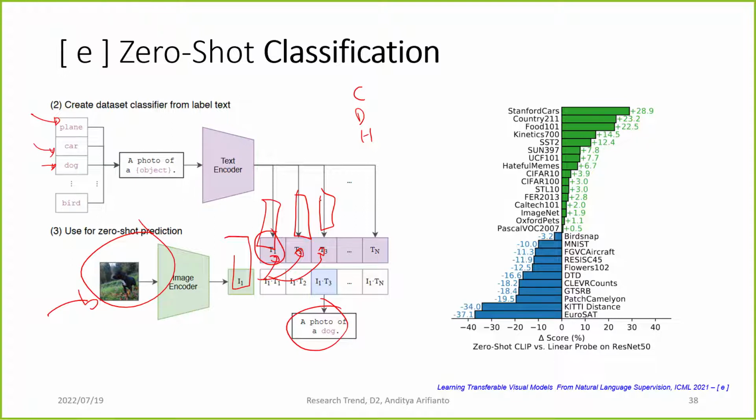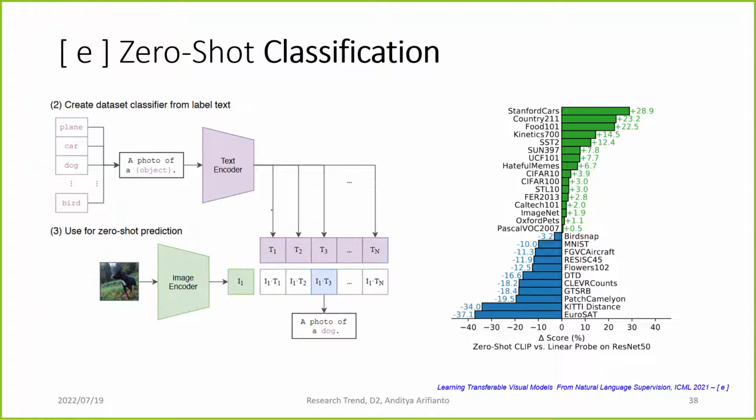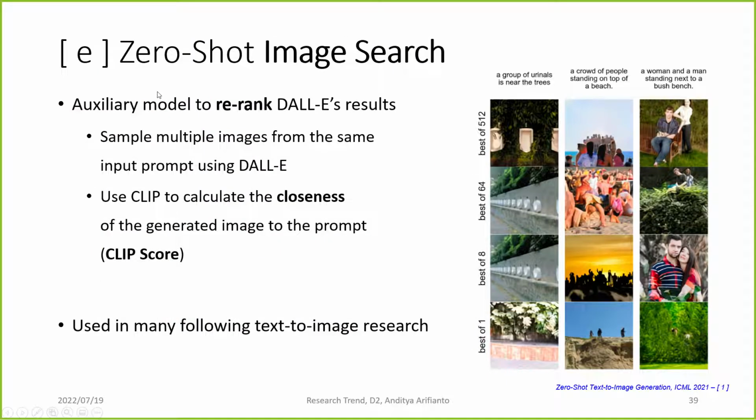And then for some reason, if we want to add a new label, we can just put those labels in the text encoder, and we will have a new vector and our classification ready to go without training the model again. So it is a zero-shot classification. And it shows that the zero-shot CLIP compared to training a linear classification on top of pre-trained ResNet, most of the time it performs better. And this is CLIP. The CLIP itself is not used inside the DALL-E. It is only used as re-ranking.